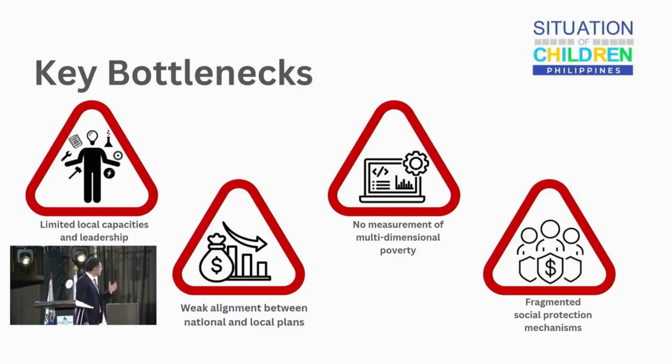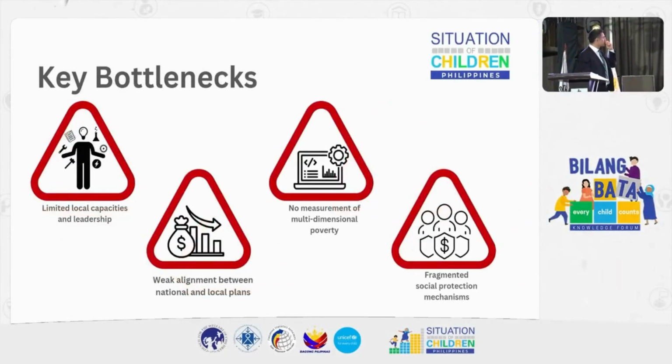What are some of the key bottlenecks when it comes to the right to equitable opportunities? The Philippines has a highly developed governance structure, and one of the bottlenecks that we see is that there's limited or different levels of local capacities and leadership capacity when it comes to the social sectors. Sometimes we're seeing weak alignment between what is planned at the national level and what actually happens at the local level. There's weak alignment there between the plans at the different levels of the LGUs.